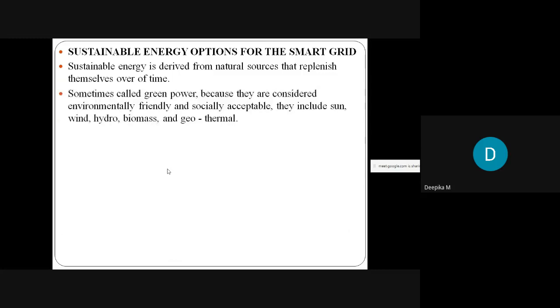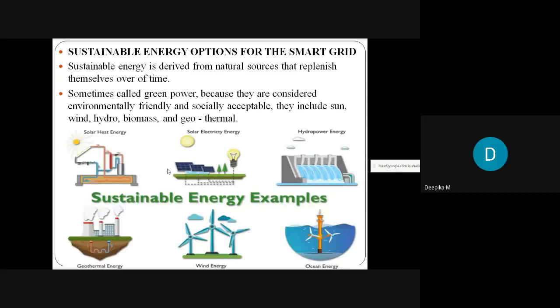These are also called green power, and they are also eco-friendly power. So you can see here, solar energy will be available only during the daytime, and it will not be available during the night. Over a time it will be available, and after that it will get replenished. That is nothing but the sustainable energy options.